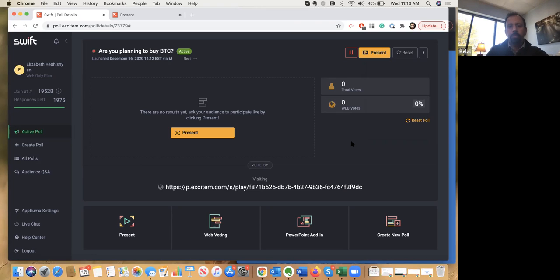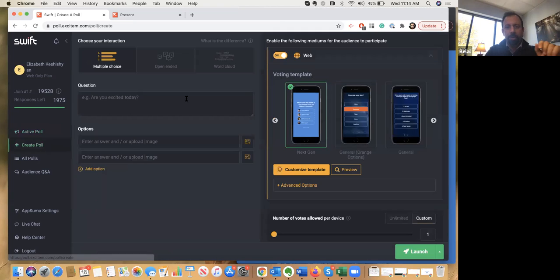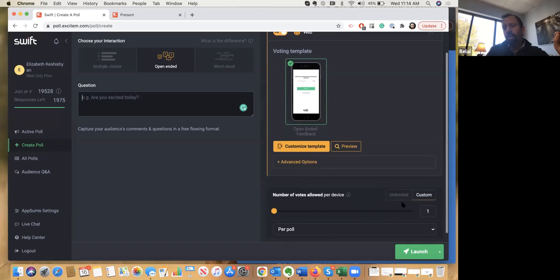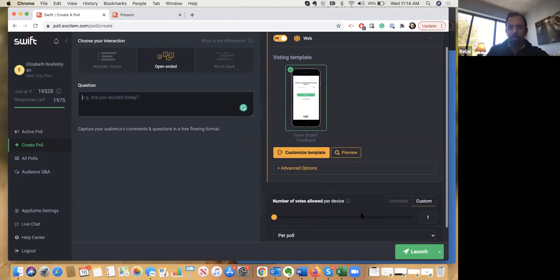Before we go too deep into the presentation side, we'll show you how you can create another type of poll quickly. This is the open-ended style, and this is the word cloud. Both of them are very straightforward. You can just type in your question here. Right now we have one template available. We have another one coming up in about 2 to 3 weeks from now, roughly sometime in January. And you can also decide how often people can participate.